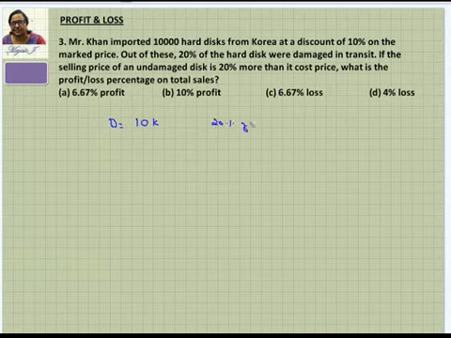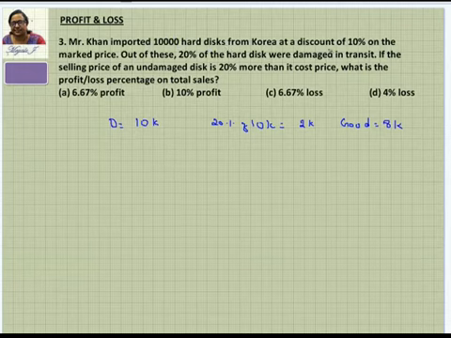So what is 20% of 10K? That is nothing but 2K. 10% is 1K, 20% is 2K. So the one which is good is nothing but 8K. Let me keep it in this way. And now we'll go to the problem.